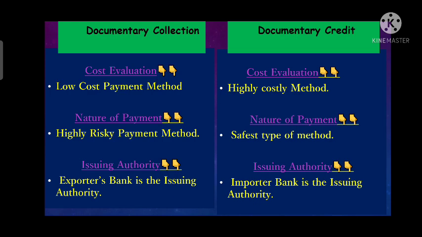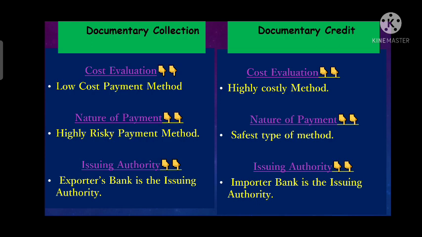As I mentioned, there is no payment undertaking given by the collecting bank under documentary collection. So it will be a high risk payment method for whom? For the exporter. Whereas documentary credit is the safest method, as it guarantees the payment to the exporter, but only when he submits the acceptable documentation as stated in the letter of credit.